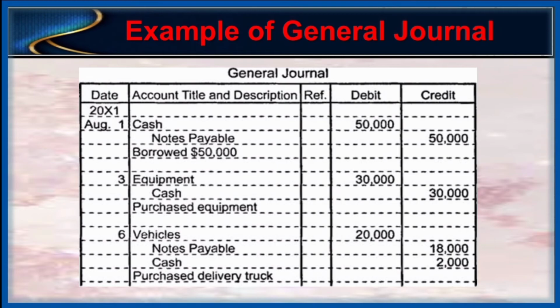Then the second transaction occurs on August 3, 20x1. Here we purchased office equipment on cash. We have debited equipment as asset coming into the business and credited cash as assets going from the business. Transaction number 3 occurs on August 6, 20x1. In this transaction, we have purchased a vehicle, partially paying the cash, that is $2,000, and partially accepting a note payable which will increase the liability amounting to $18,000.